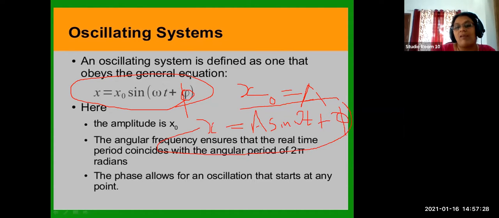From the equation itself, you will identify x is the displacement. So displacement represents a sine wave function A sine(omega t plus phi), where A is the amplitude, omega t is the angular displacement theta, and phi is the phase difference, and omega is 2 pi by T.